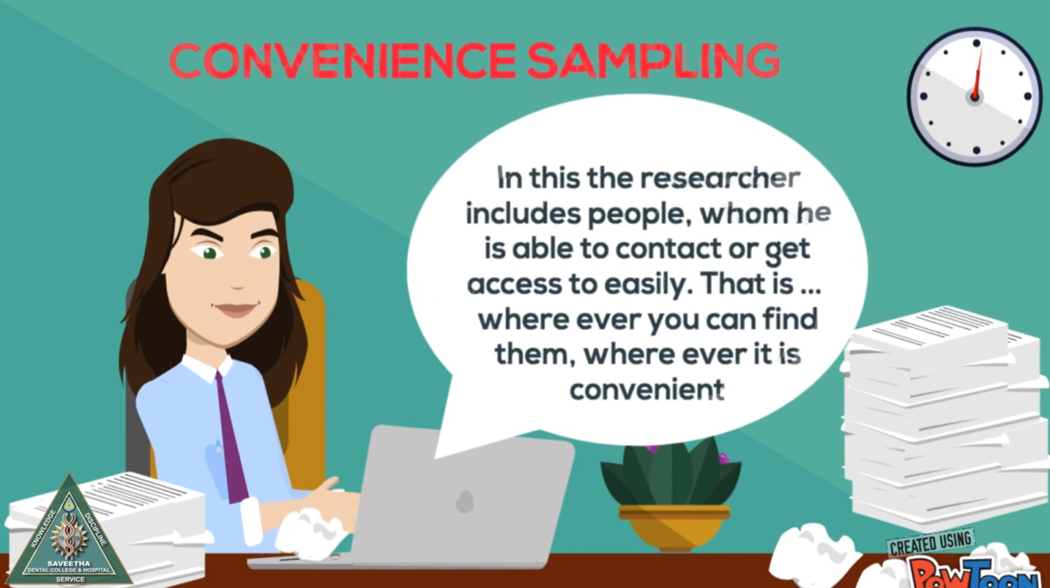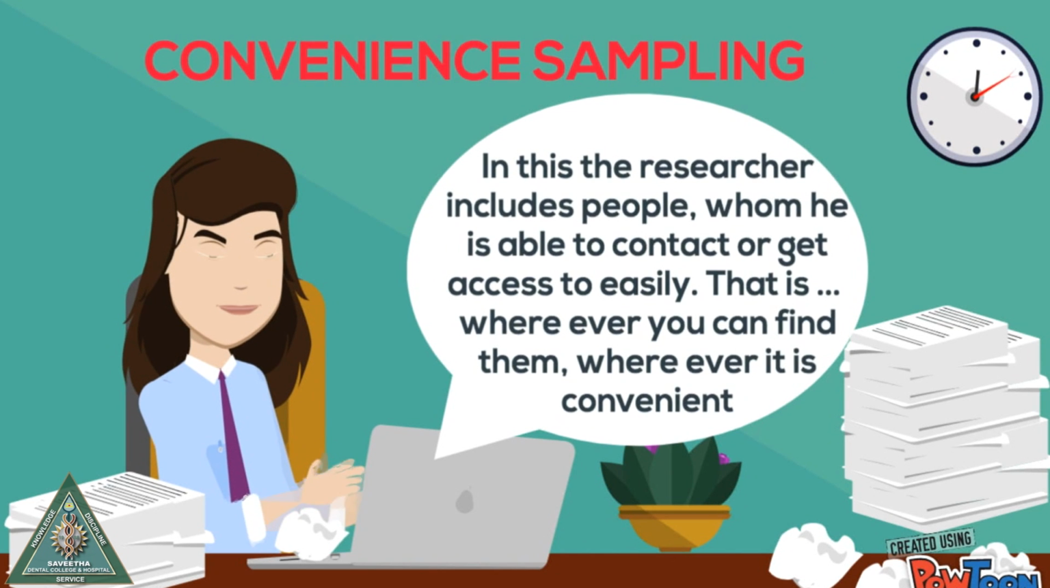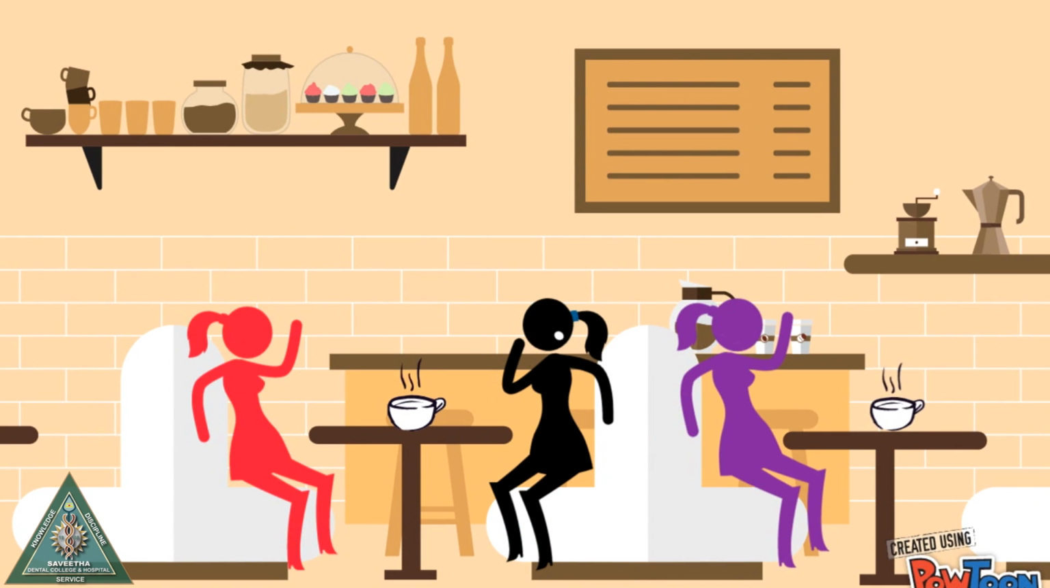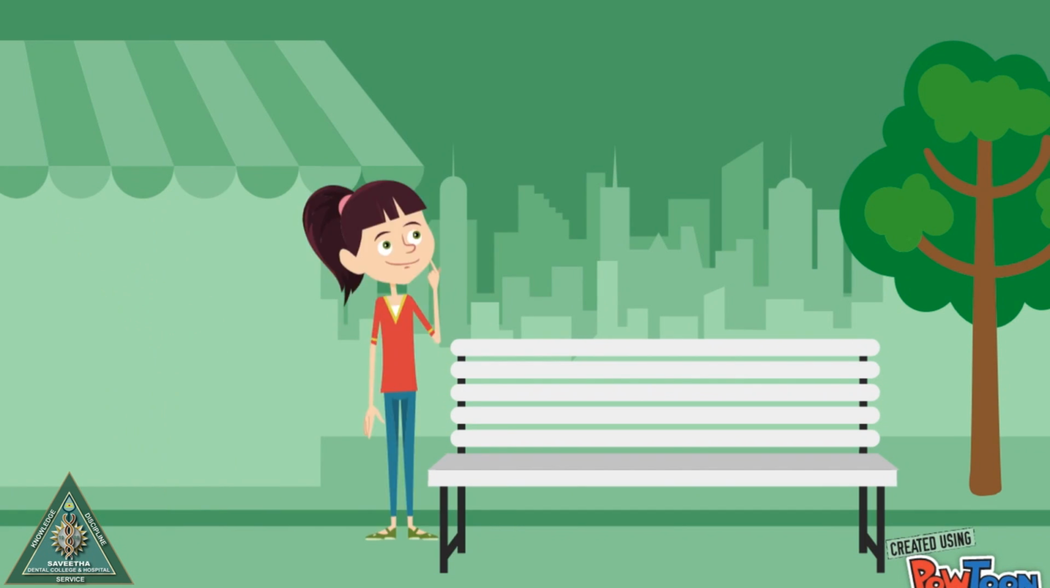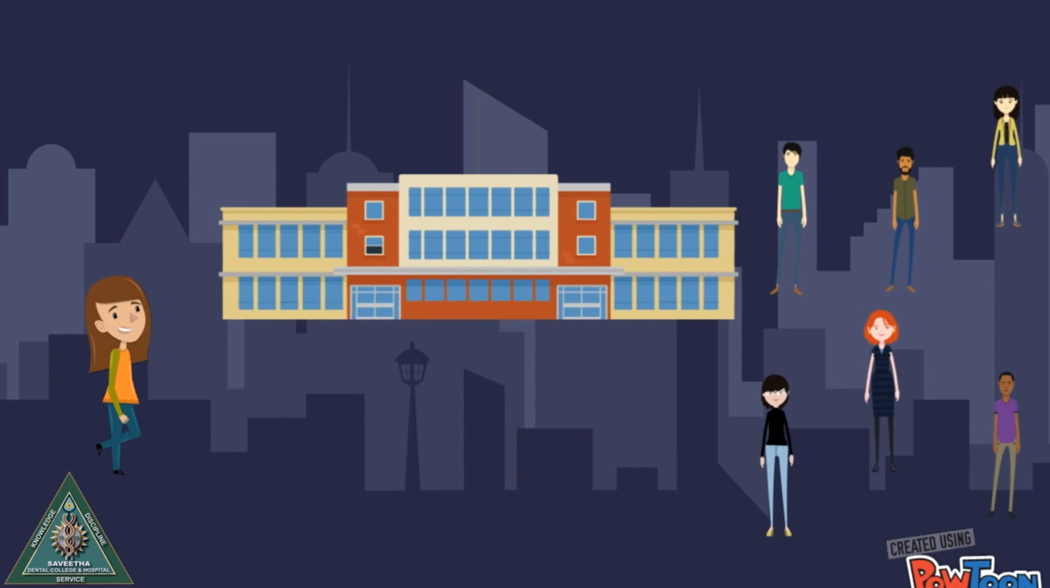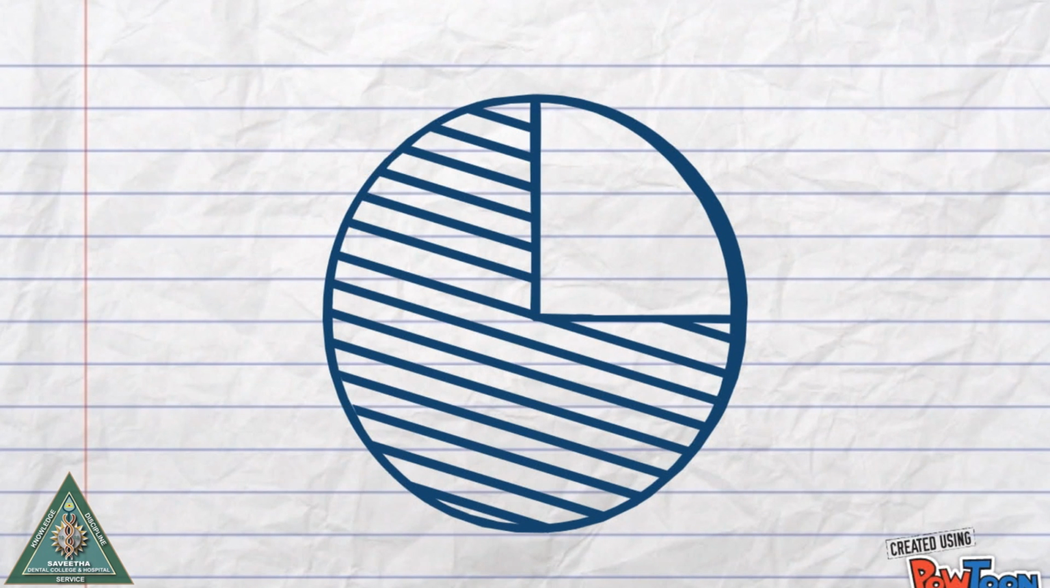First, convenience sampling. In this, the researcher includes people whom he is able to contact or get access to easily. That is, wherever you can find them, wherever it is convenient. For example, which coffee people prefer the most, espresso, latte or mocha? Let us go to the university because it is easy to go there and a lot of students will be there. The results of the survey showed most of them preferred espresso.